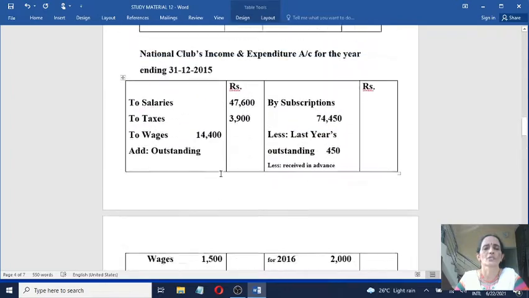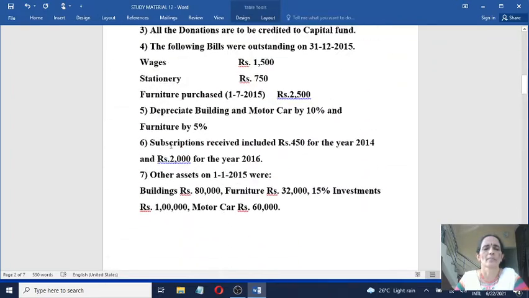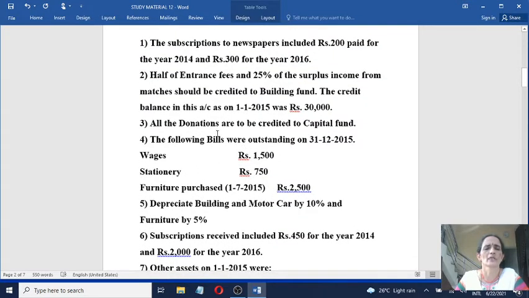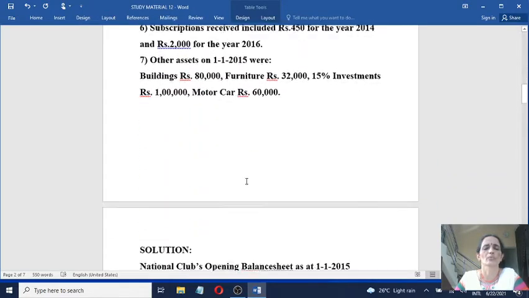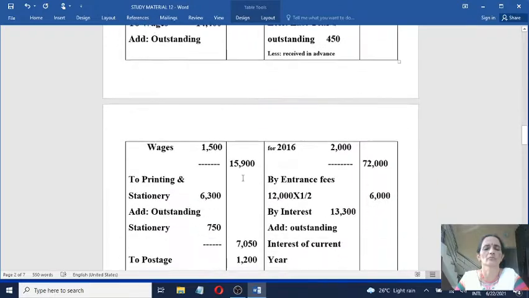And on additions, amount is given here. Furniture purchased during the year 2,500. Date of purchase is given as 1/7/2015. So 2,500 into 5 by 100 into 6 by 12. Calculate the amount.